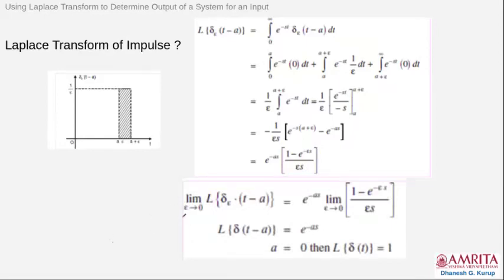Now, you apply the limit as epsilon tends to 0. I am not going into the details of it, you can go through the slides. Then you find that when epsilon tends to 0, you get the Laplace transform as unity. Therefore, the Laplace transform of an impulse is unity.